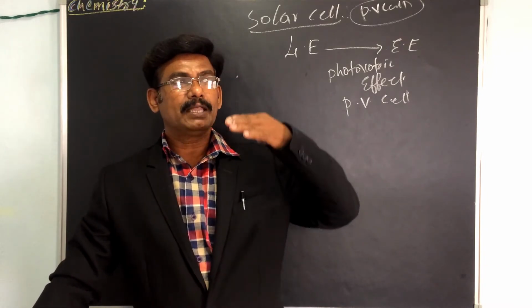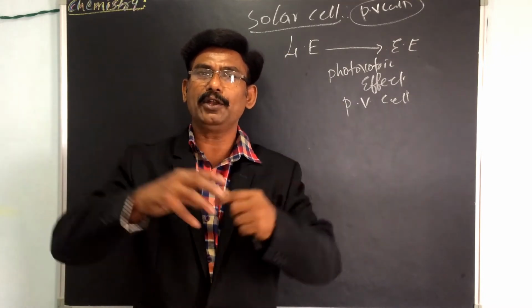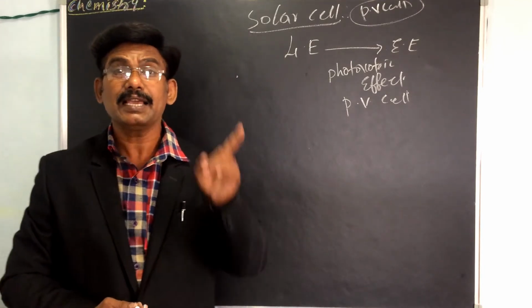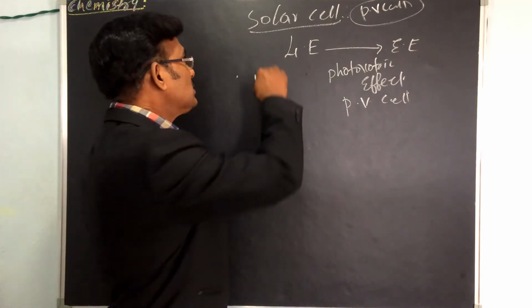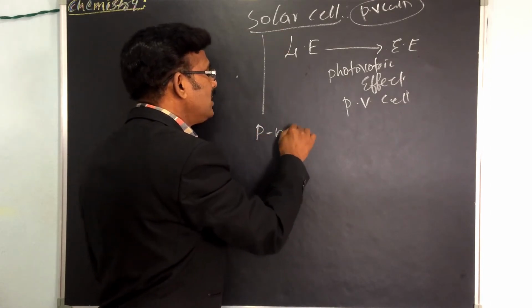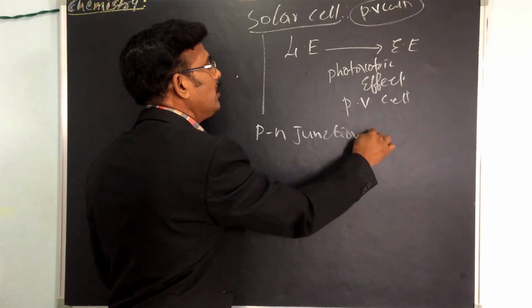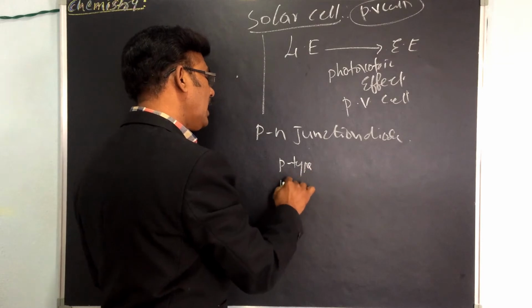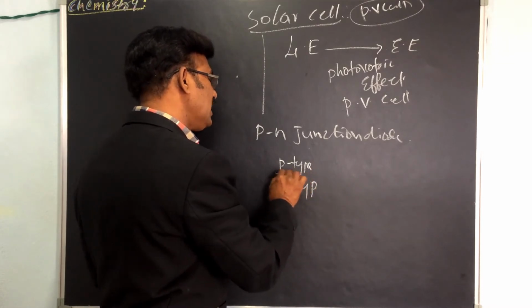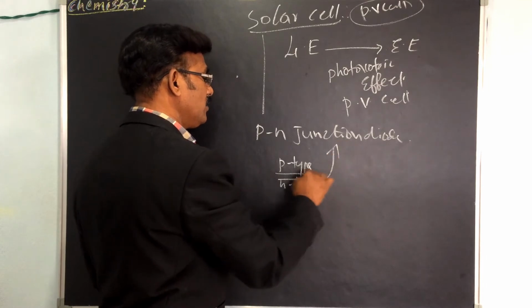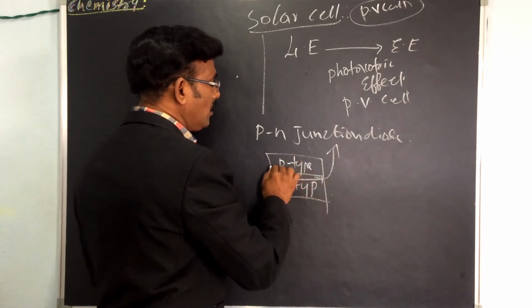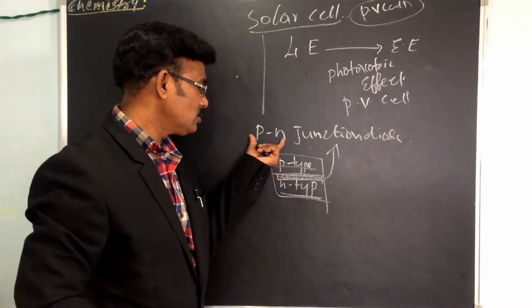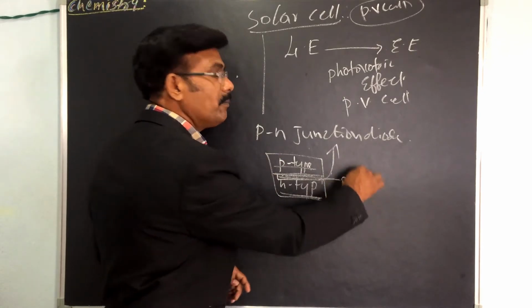So when the P-type and N-type are combined together, we get a junction, the P-N junction diode. A solar cell is a P-N junction diode, meaning P-type semiconductor and N-type semiconductor with one junction between them. This is called the junction. This is the P-type, this is the N-type, and between them is the junction. So we can say P-N junction.